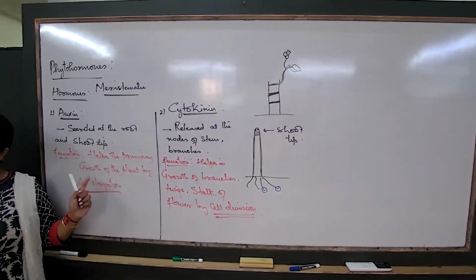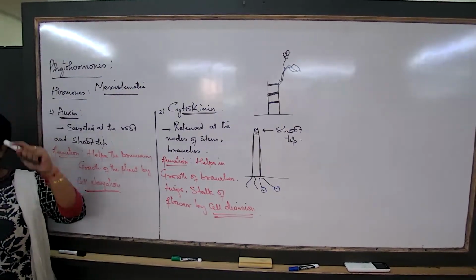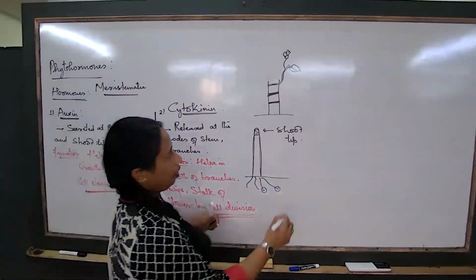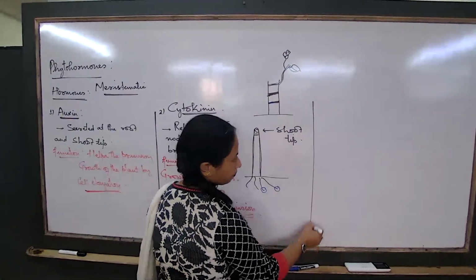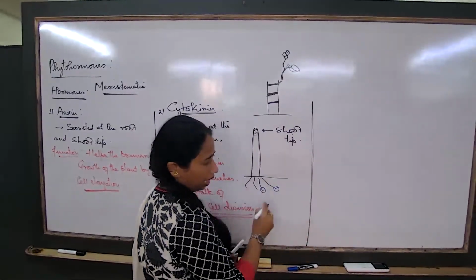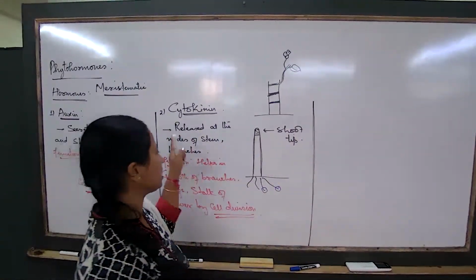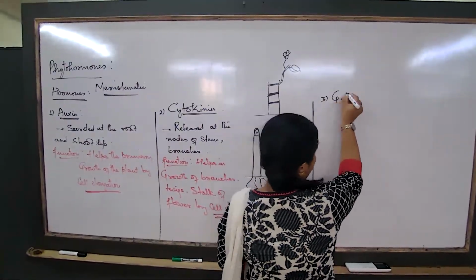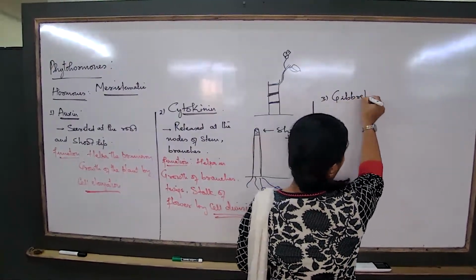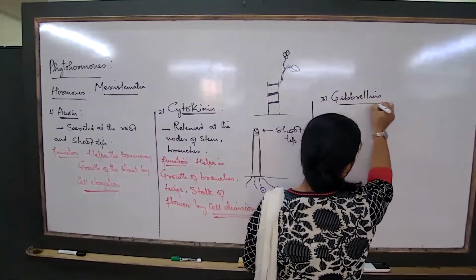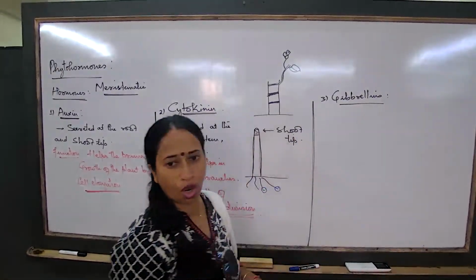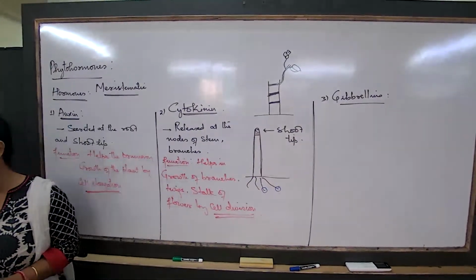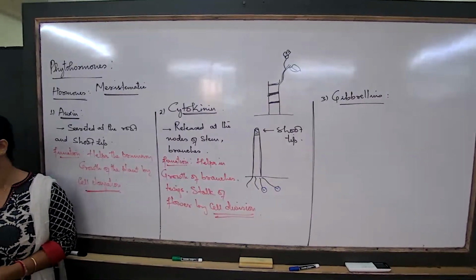Then what was primary growth? Only making the plant tall. That is primary growth. The third hormone, cytokinin and auxin, note the difference. The third hormone that we talk about is gibberellins, or gibberellic acid. What does it do?